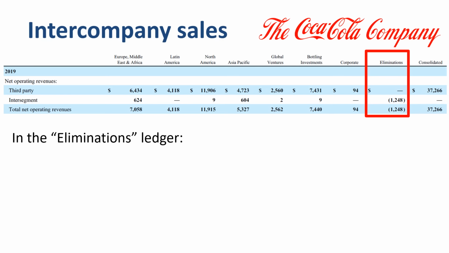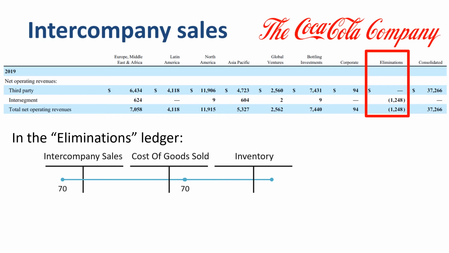To eliminate the intercompany sales, a journal entry is recorded debiting the intercompany sales account by 70, crediting the cost of goods sold account by 70. And when applicable, in case not all of the transferred inventory has been sold externally yet, crediting the inventory account. If any transferred inventory is unsold at the end of the reporting period, the credit of the journal entry is split between COGS and inventory, 60-10, 50-20, 40-30, or whatever the actual ratio might be.